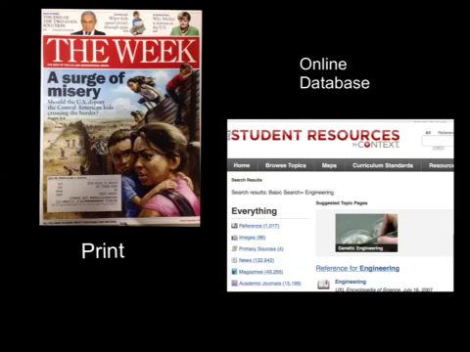You can find magazines in print or through an online database such as Gale. Gale organizes and stores thousands of magazines throughout the years. If you'll notice on the screen for this particular topic, there's over 49,000 different articles in magazines.